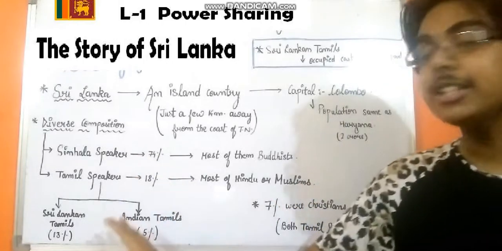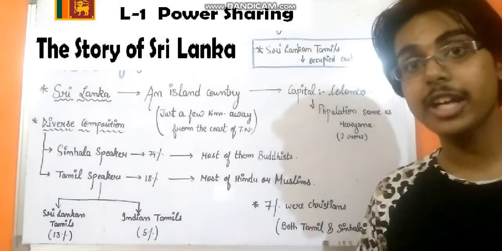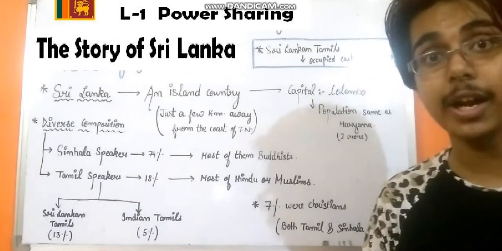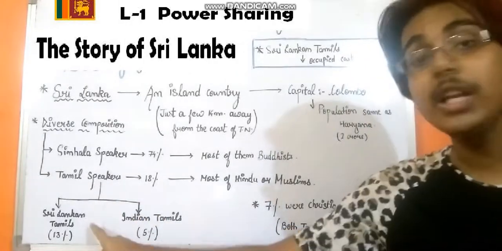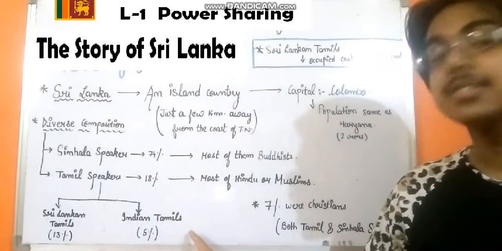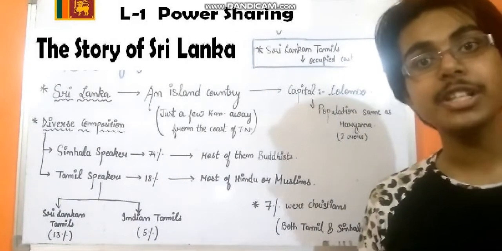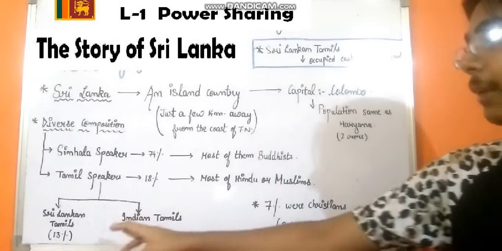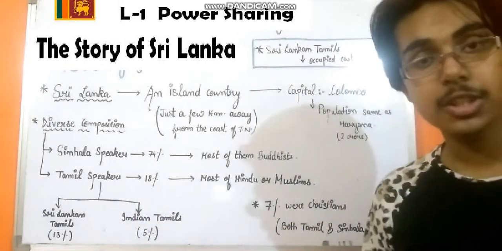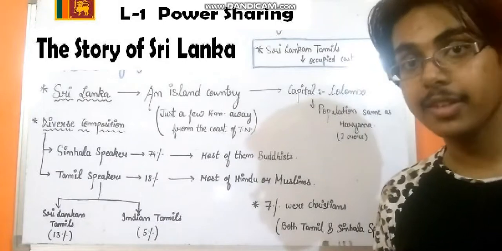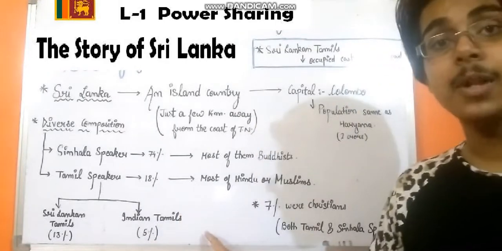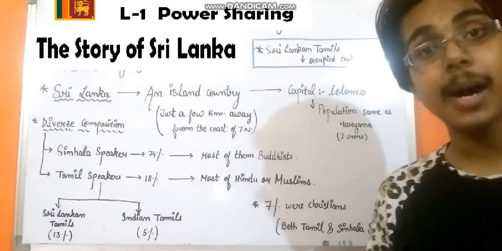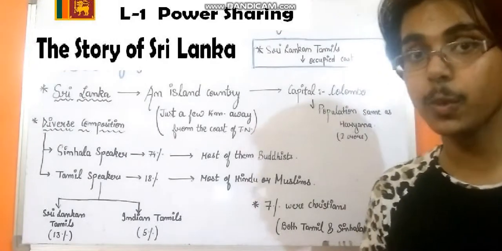Now among the Tamil speakers, we also have a bifurcation here. There are 2 types of Tamil speakers present in Sri Lanka. First of them are the Sri Lankan Tamils. The second is the Indian Tamils. Now what is the difference between these two? See, Sri Lankan Tamils are the people who are the natives of this country. They did not come from any other country. The Indian Tamils are the people whose forefathers were Indians and they had come to Sri Lanka as plantation workers.